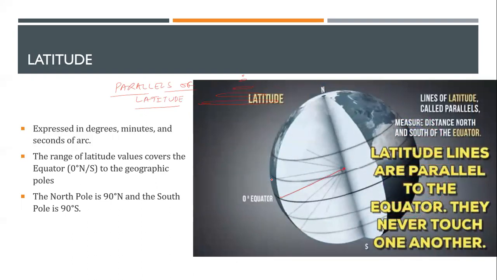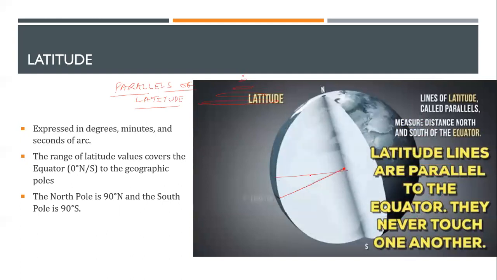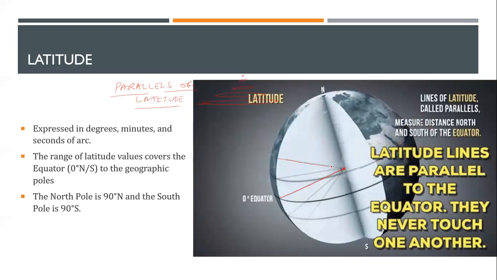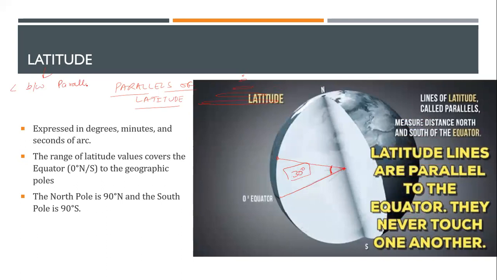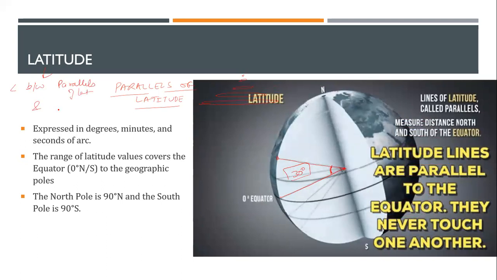If I draw a line from the center to the equator and to any of my parallels of latitude, these small circles create this angle. Whichever angle is formed here is called latitude. The definition of latitude is the angle between the parallels of latitude and the equator.